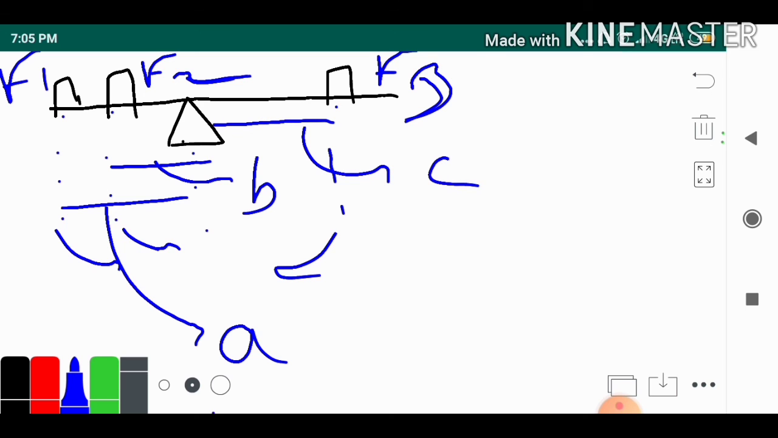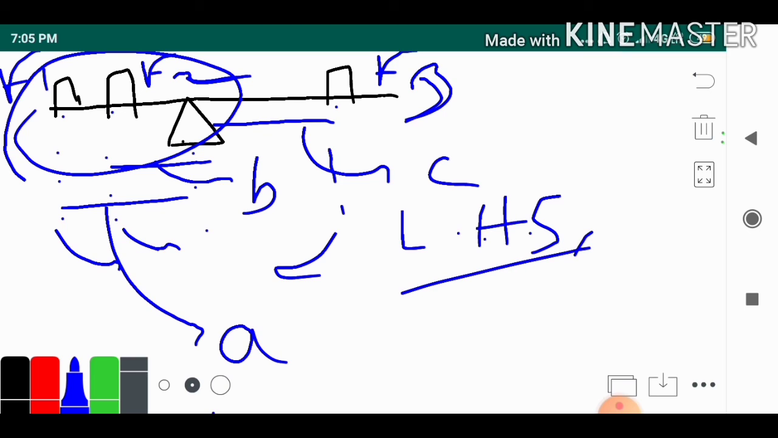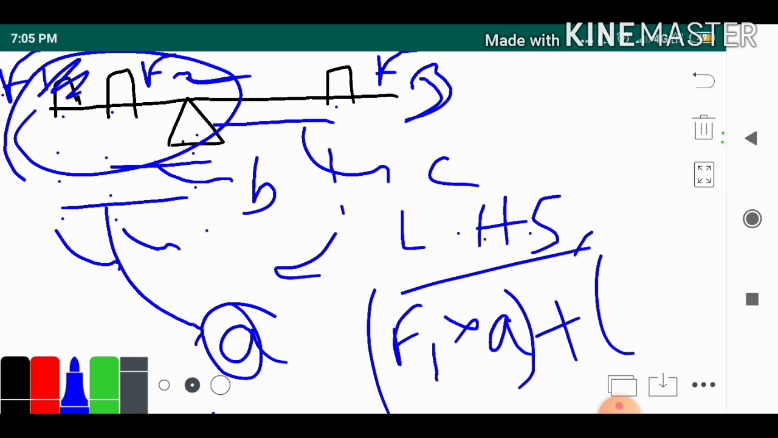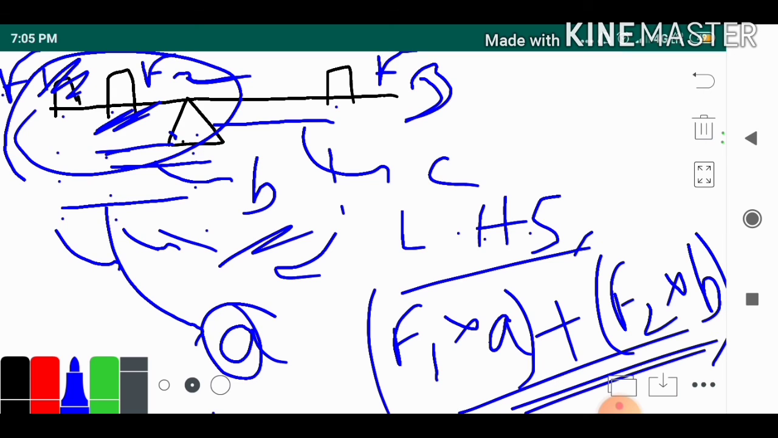All right, so if we talk about the left hand side, what will be the total torque? If we consider the first force F1, the torque is F1 into a, the distance from the pivot. Now if we add F2, whose distance from the pivot is b, it is F2 into b. So that's the total torque in the left hand side.